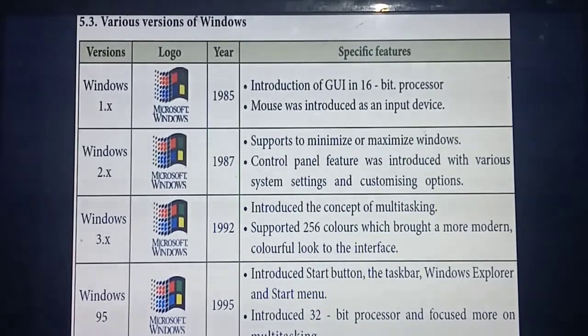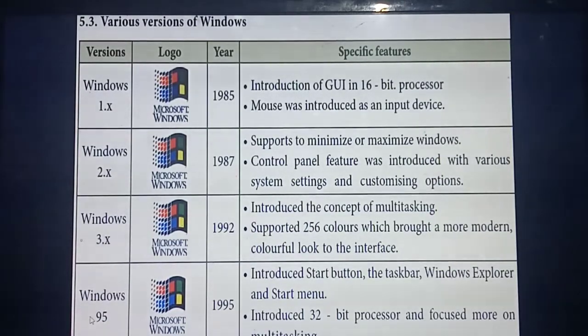Okay, so what's the next version? Windows 95. After 3.x, which one did they introduce? Windows 95. This was also introduced by which company? Microsoft Windows. In which year? 1995. Okay, from this year onwards, listen carefully, they introduced the start button. The start button is at the corner of the computer screen.